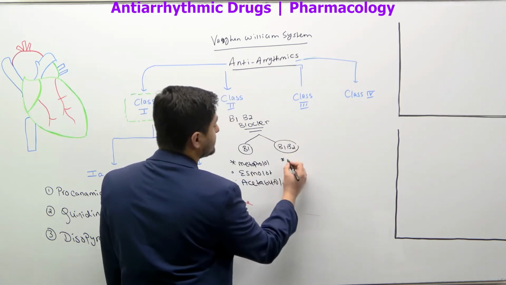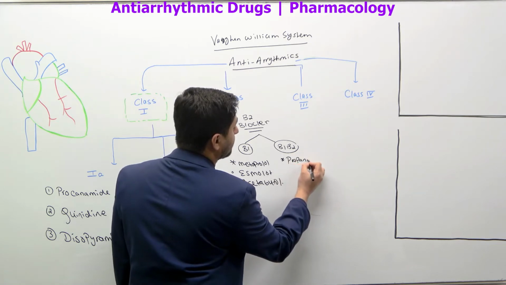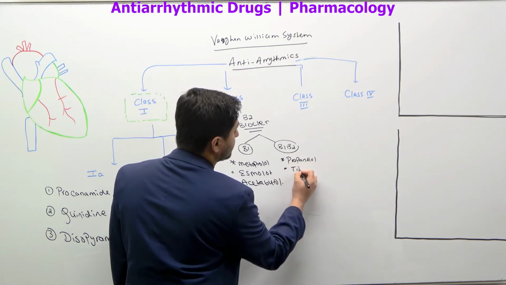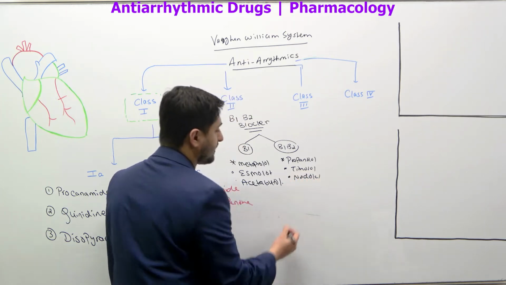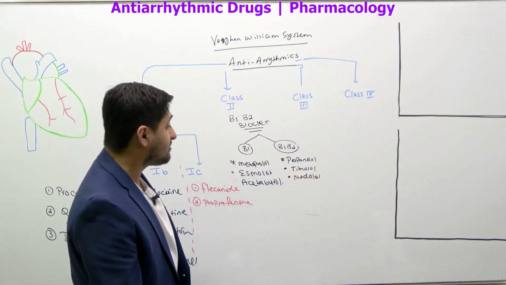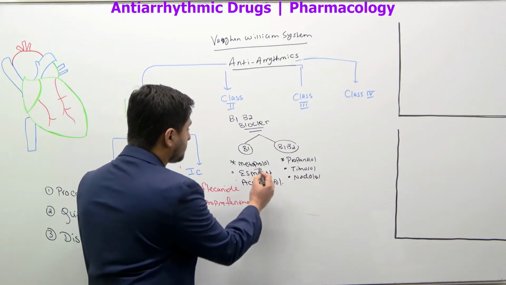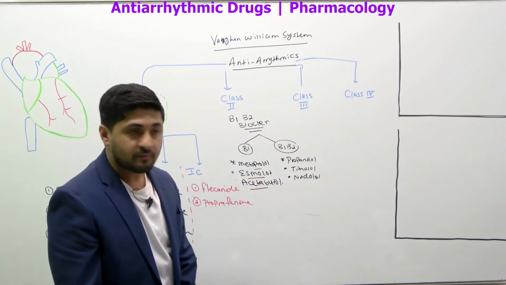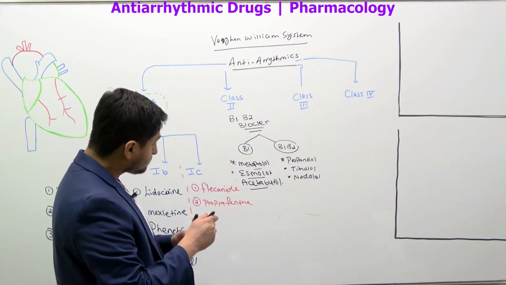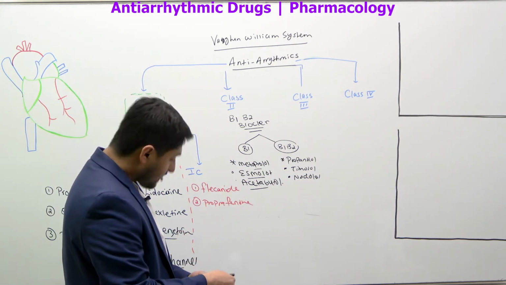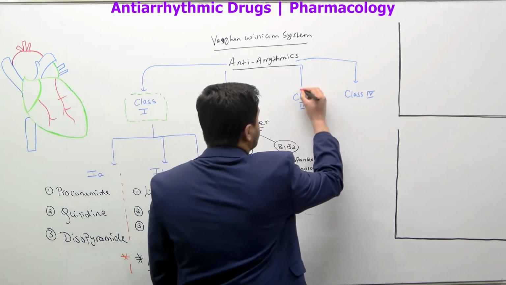Then these are drugs like, for example, propranolol, or timolol, or nadolol. Look at this: you have propranolol, timolol, nadolol, right? Metoprolol, esmolol, acebutolol. These drugs are beta 1 blockers. But all these drugs are what? Beta blockers, right? Now, what about the class 3 drugs?